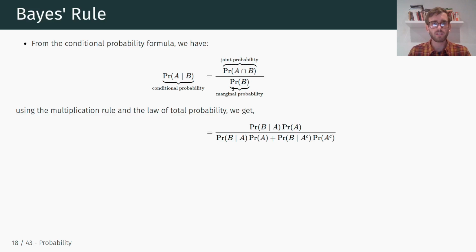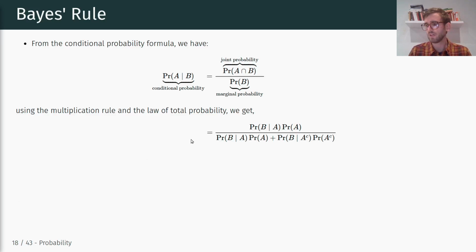For the denominator, the probability of B, the marginal probability, remember that the law of total probability allows us to express how the total probability of an outcome can be realized through distinct events, right?